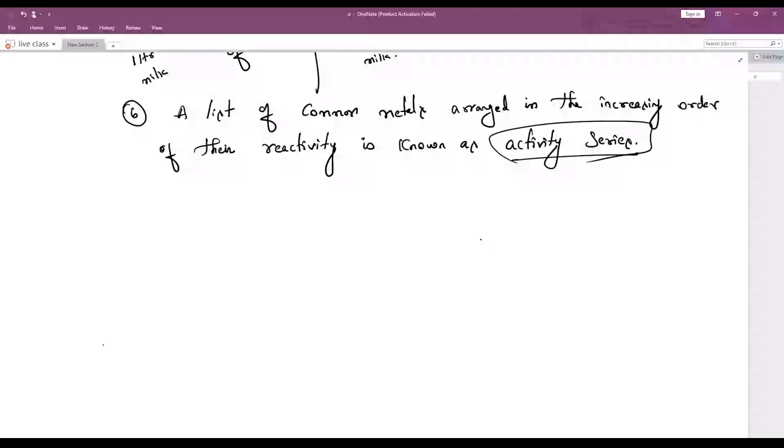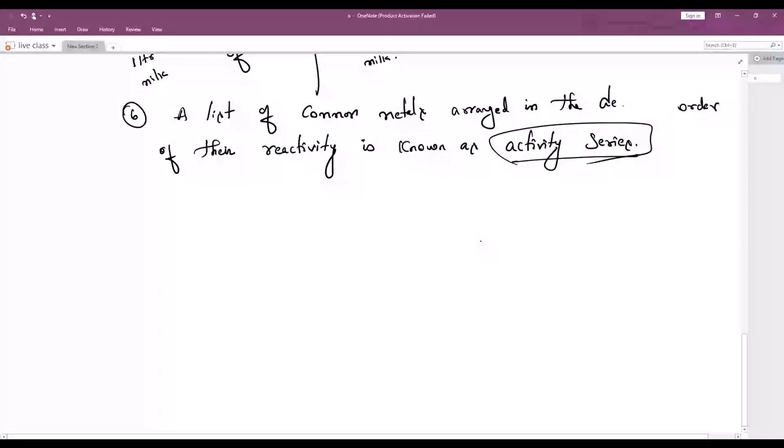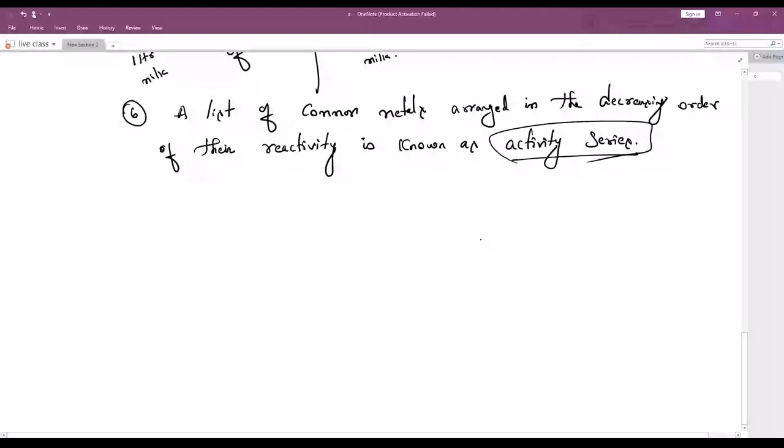Page number 45, can you open? This is known as reactivity series or activity series. Both are the same. You just change it to decreasing order instead of increasing. Decreasing order. Got it? Arranging a list of metals in decreasing order of their reactivity is known as activity series or reactivity series.